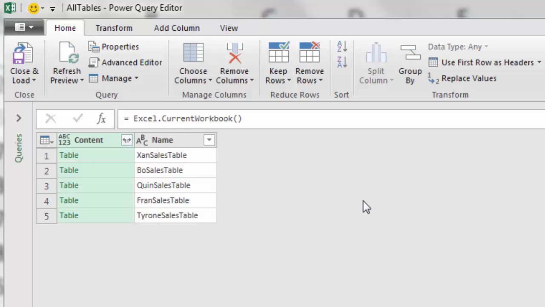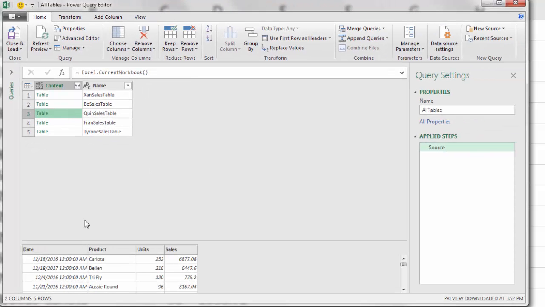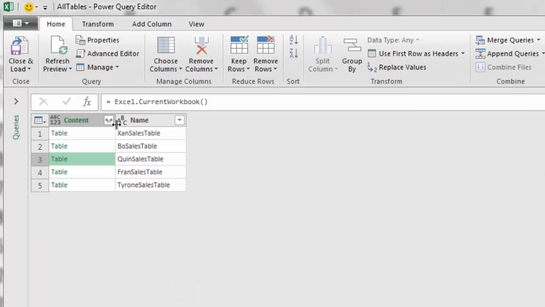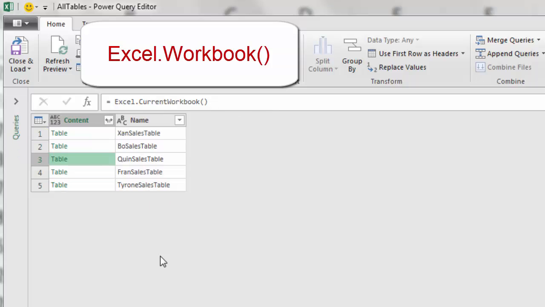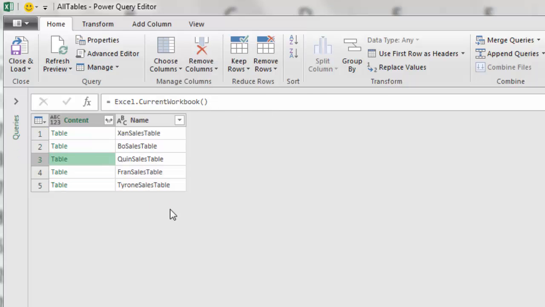When I hit Enter, it should look through this workbook and bring in all of the official Excel tables. So far, so good. I can click off to the side, not on the word table, and I see each one of my proper data sets. Now, before we click our Expand button to append all of these tables one on top of each other, I would like to get the sales rep name. Now, this is the name of the table, not the name of the sheet. Last video, when we got external Excel workbooks, we used the Excel.Workbook function, and that was able to pull in sheets. But here, this function is going to pull in tables. No problem.